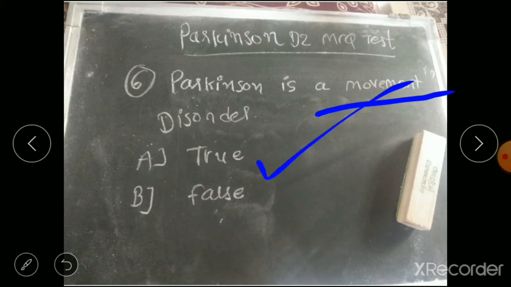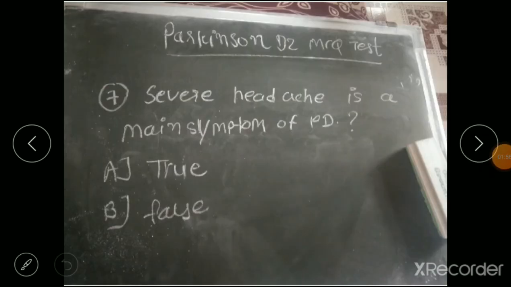Parkinson is a movement disorder. Then question number 7, severe headache is a main symptom of Parkinson disease. Option A true, option B false. So the correct answer is option B, false, because the main symptoms of Parkinson disease are 4: the tremor, the bradykinesia, the rigidity, and the postural instability. Severe headache is not a symptom of PD. So the answer is false.